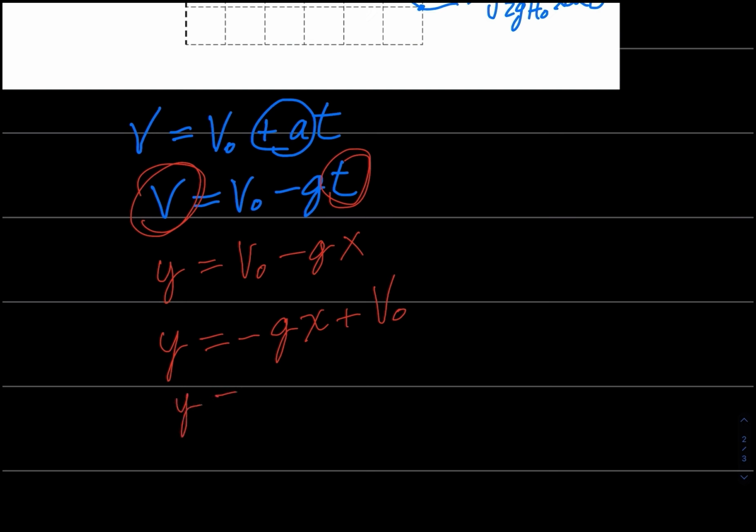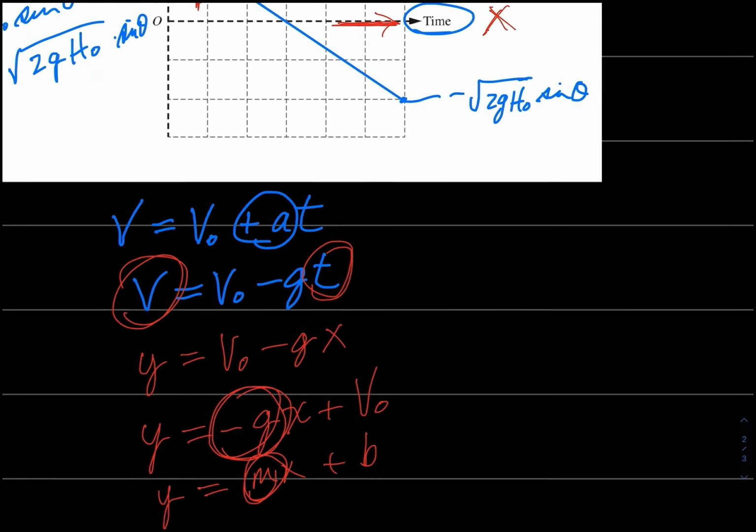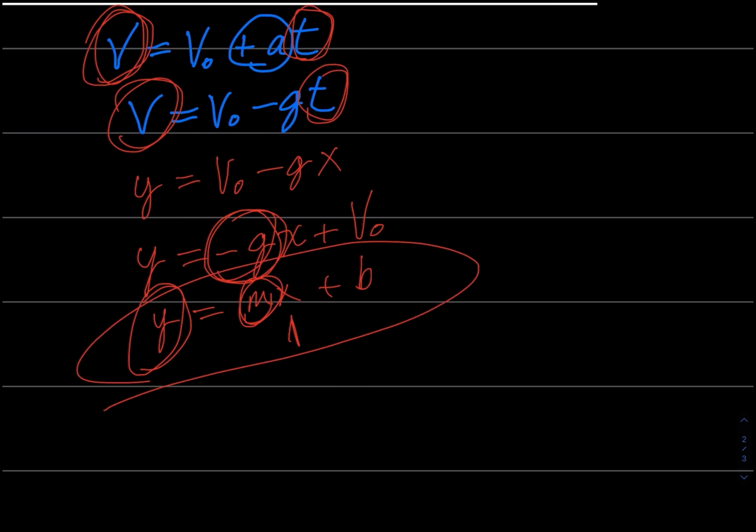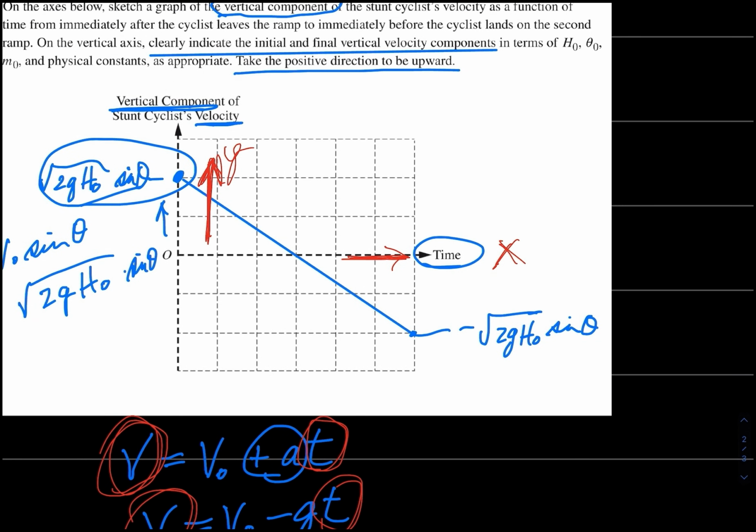To me, that looks like y equals mx plus b, which is a line, a straight line with a slope of m, so his slope is negative g. Our chart of y against x, which is vertical velocity against time, is the equation of a straight line. So that's further confirmation for us. And you could come up with this on your own.